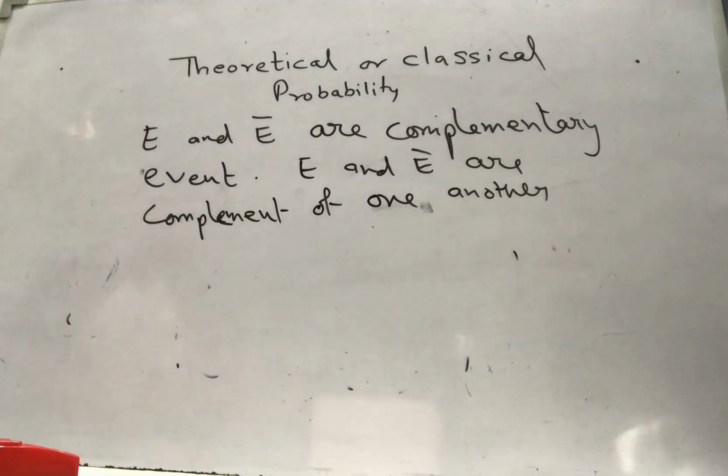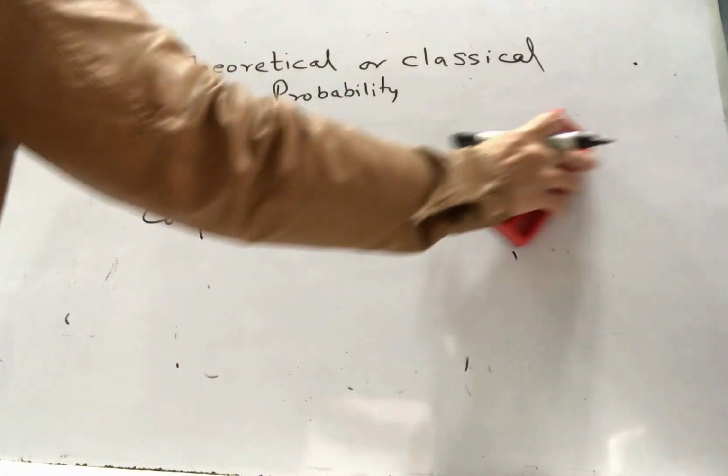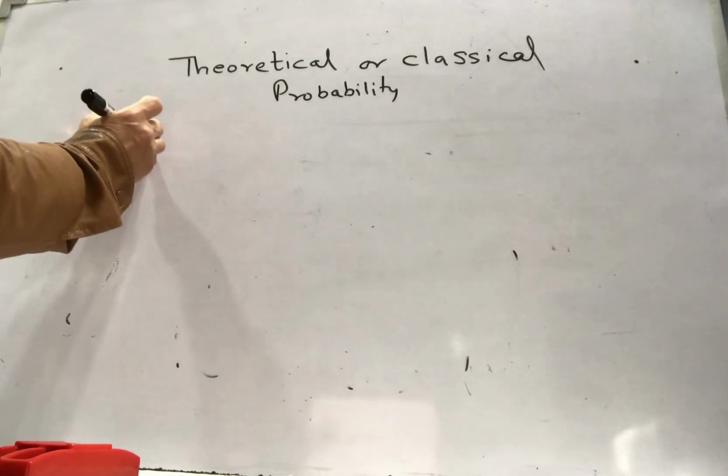After understanding about elementary events, let's understand what is an impossible event. Now let's take an example. I'm again taking an example of a die.